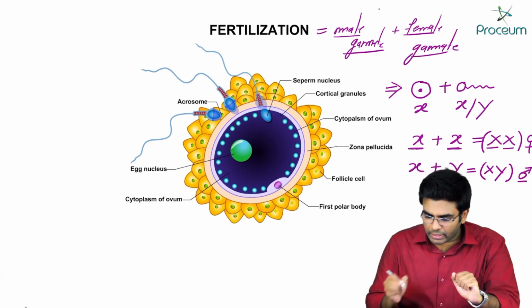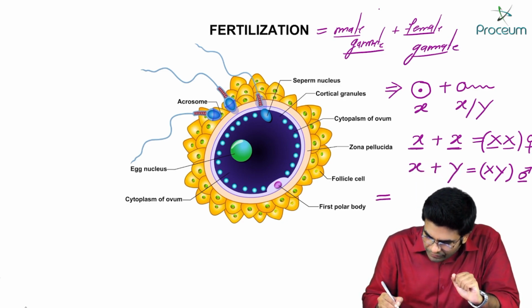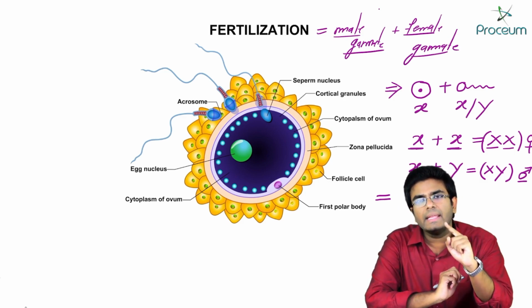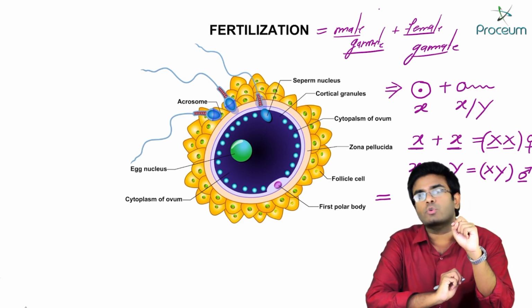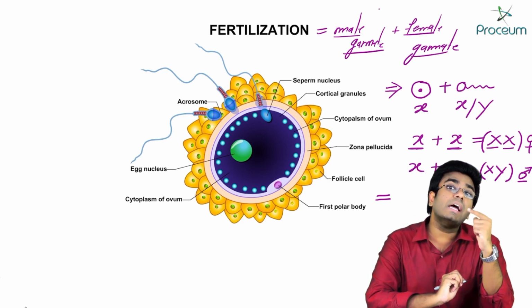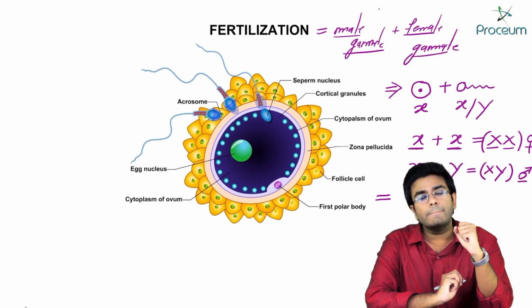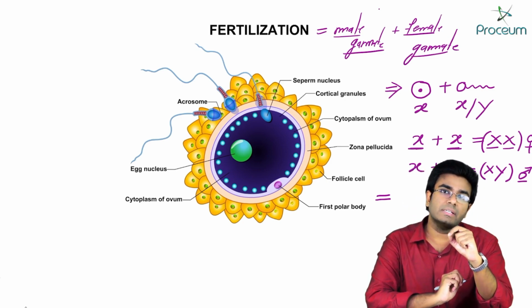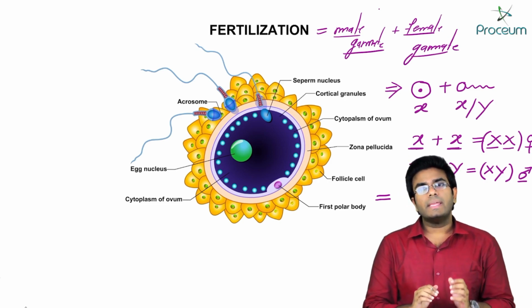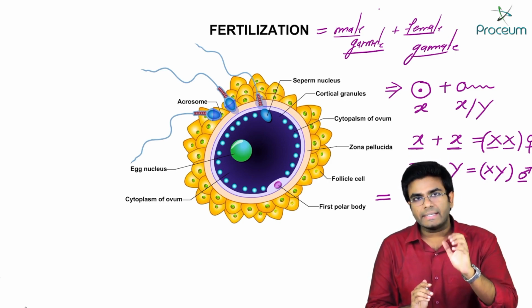Guys, here you can clearly find that a female is having 2 X chromosomes and a male is having only 1 X chromosome. It means a female is carrying an extra X chromosome when compared to a male. So what actually happens here is, in a female, that extra X chromosome is going to be inactivated.